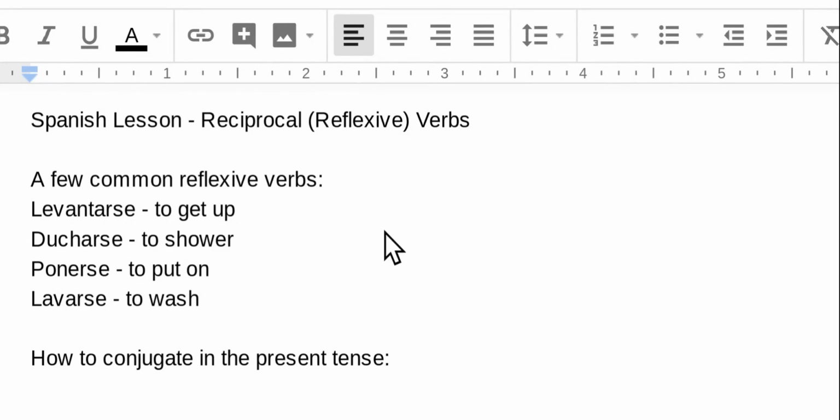To remind you, though, just how to conjugate verbs that are reflexive, I've given you a few common reflexive verbs. We've got levantarse, ducharse, ponerse, lavarse. You'll notice that they all end in this se right here. So when you see that, you've got a reflexive verb.